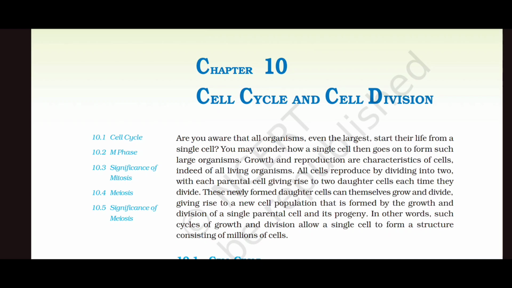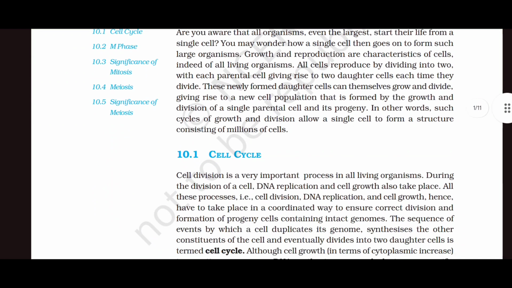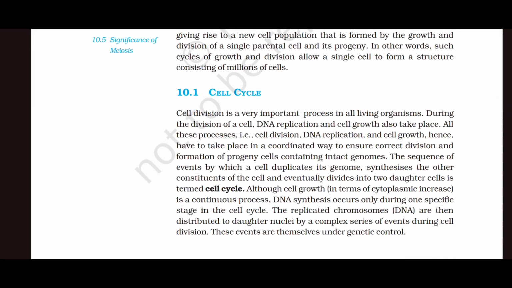All cells reproduce by dividing into two, with each parental cell giving rise to two daughter cells each time they divide. These newly formed daughter cells can themselves grow and divide, giving rise to a new cell population that is formed by growth and division of a single parental cell and its progeny. In other words, such cycles of growth and division allow a single cell to form a structure consisting of millions of cells. Cell cycle. Cell division is a very important process in all living organisms.